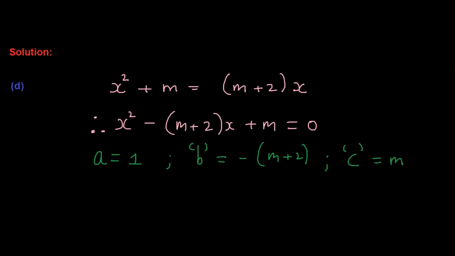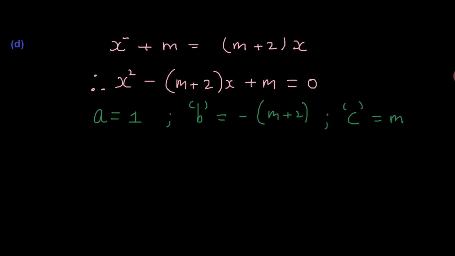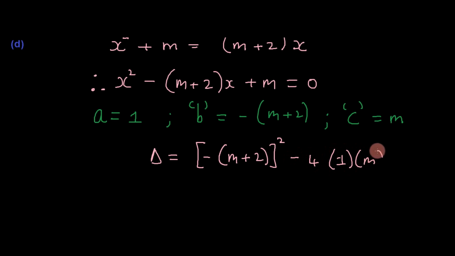Now, we need to show that the roots are real and unequal. That means that we have to show that delta is strictly greater than 0. So let's work out delta. So it's b squared minus 4 times a times c.